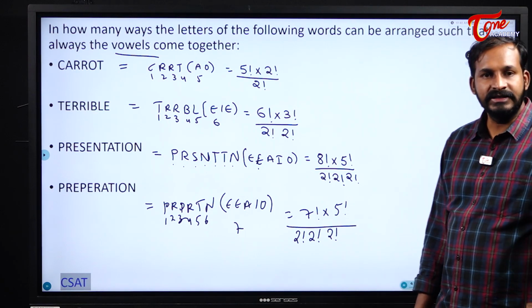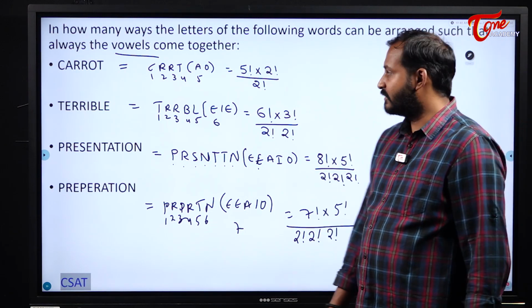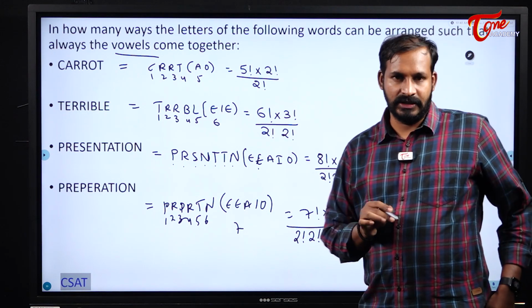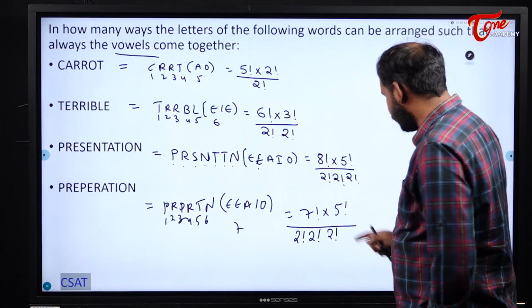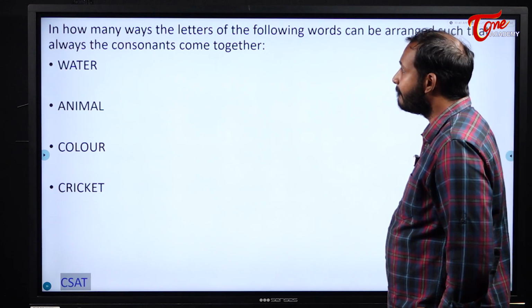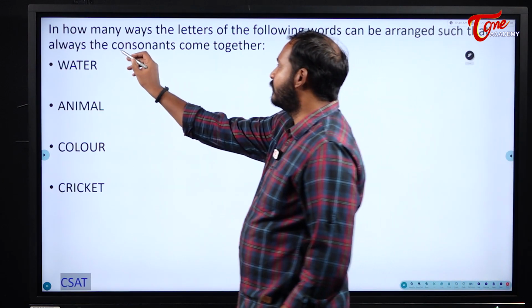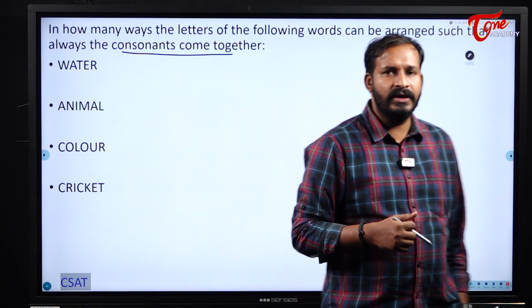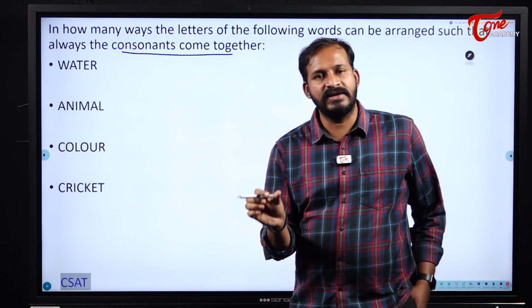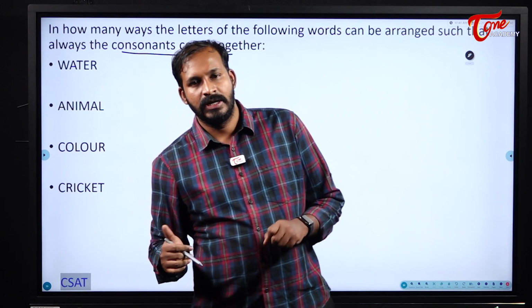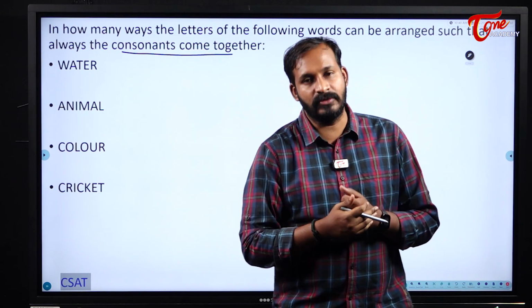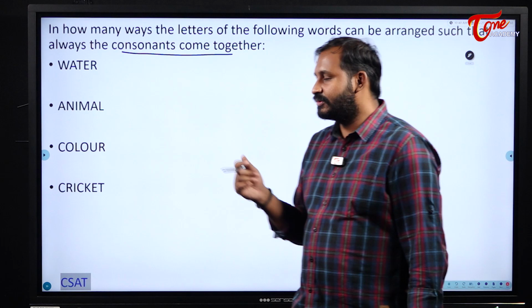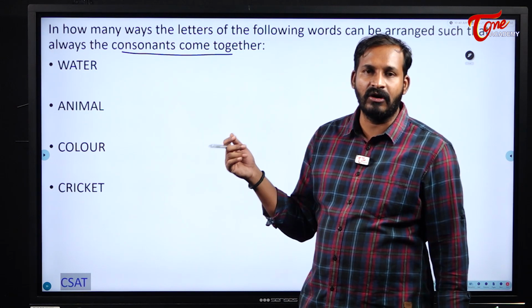Okay. Like this we are going to solve the questions. Vowels come together. Okay, good, superb. Next, consonants come together. See, a similar one, right? In the case of vowels coming together, what have we done? We wrote the consonants first and wrote the vowels as a group. Now here the case is that consonants should come together. That means first you need to write the vowels and then write the consonants as a group.